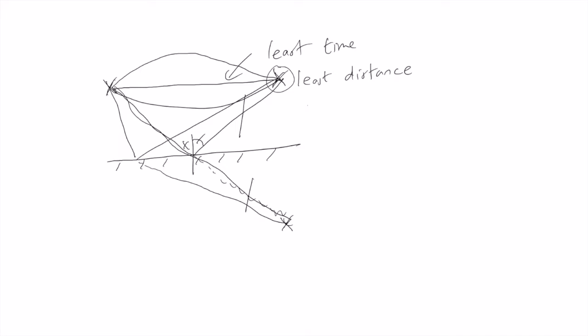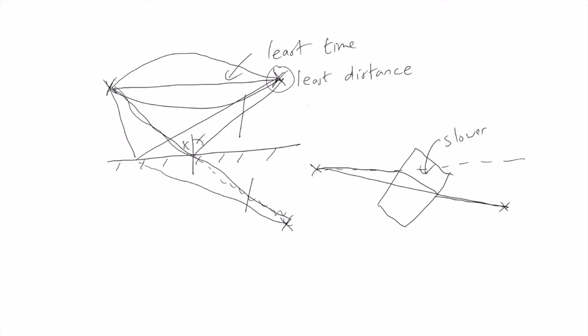Let's imagine that we have a block of glass, some kind of high refractive index material, and consider the path from a point like that one to a point in space downwards. Now, if the glass wasn't there, then the straight line path would be the least distance path and the least time path. But because light goes slower inside the material, the least time path is one that's spending less time in the slow high index material. And so the least time path is the one that is bent like so.